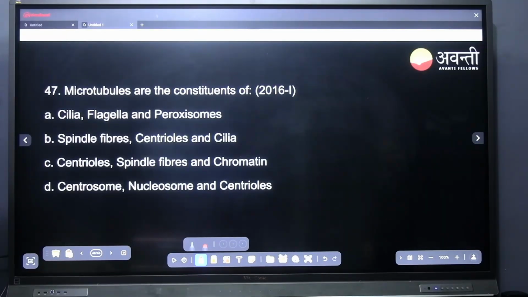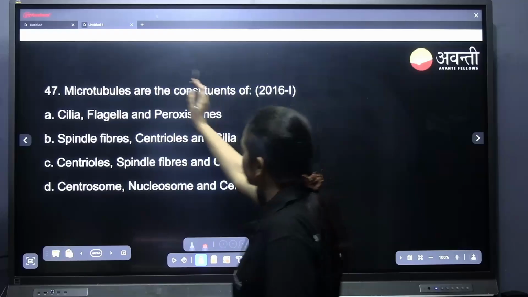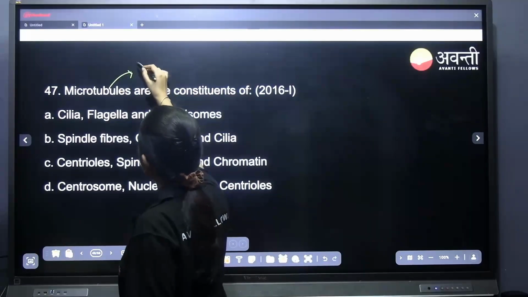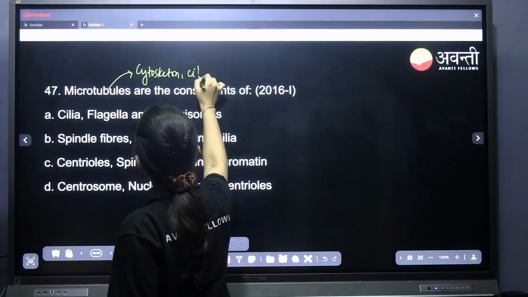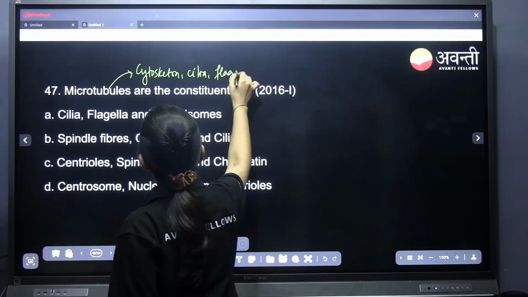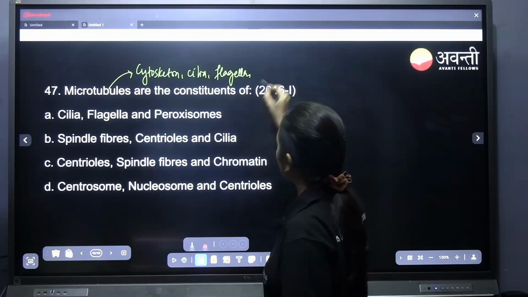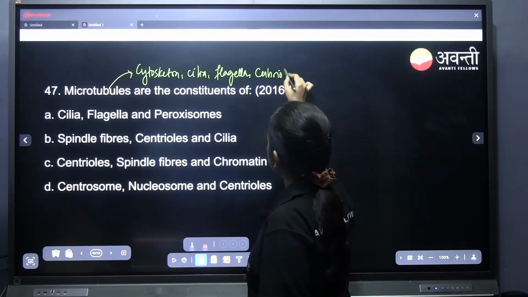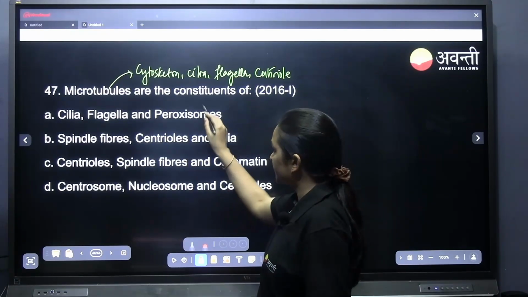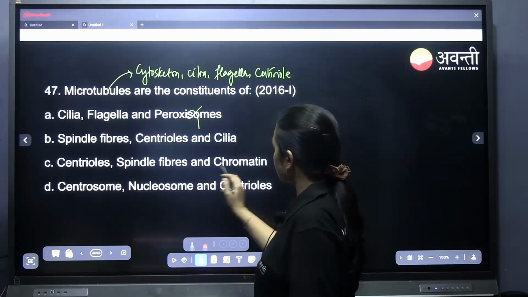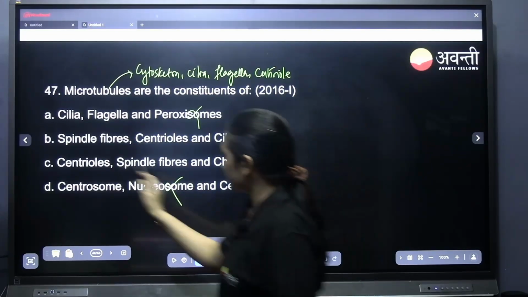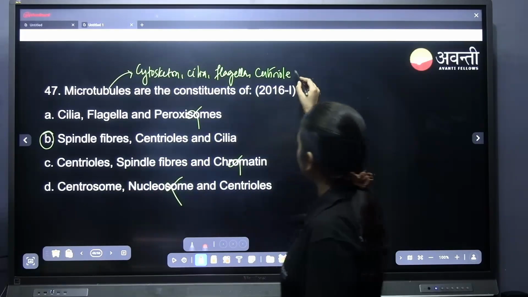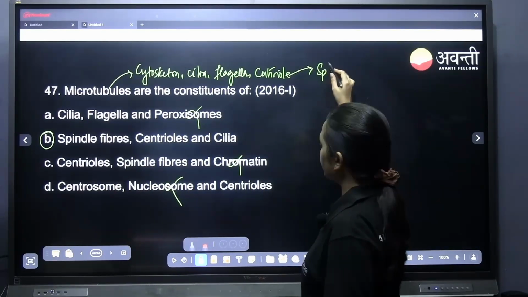Microtubules are the constituents of what? Microtubules are in cytoskeleton, cilia, flagella, centriole. So here it is not in peroxisome, it is not in the chromatin, it is not in the nucleosome. Microtubules are present in spindle fibers. The centriole makes the spindle fiber.